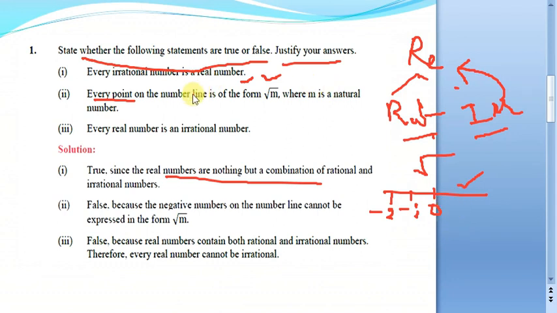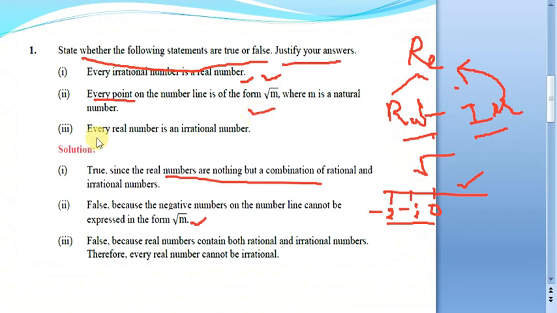But here the question says every point on the number line will be of the form square root of m, where m is a natural number. Is it necessary? No. So every point need not be of the form square root of m, because there are negative numbers on the number line which cannot be written in the form square root of m. Okay, so that is our second part.